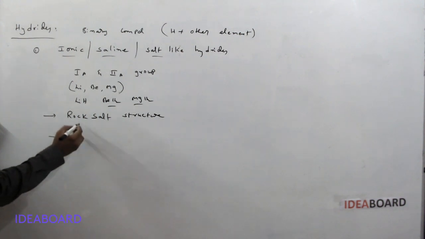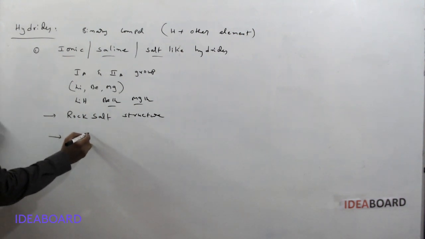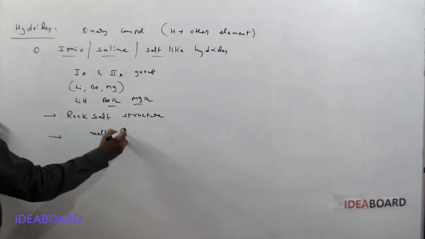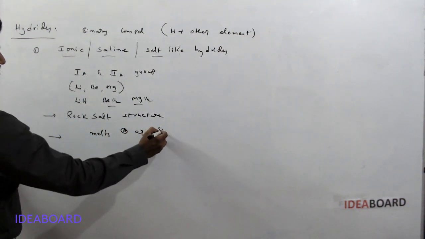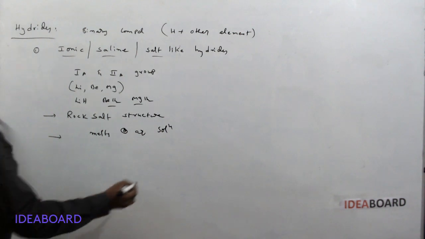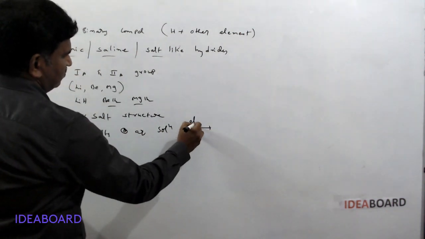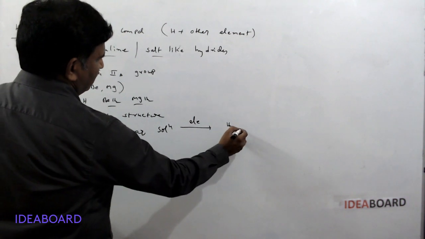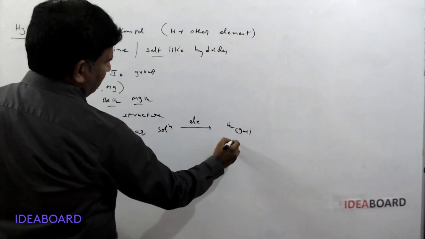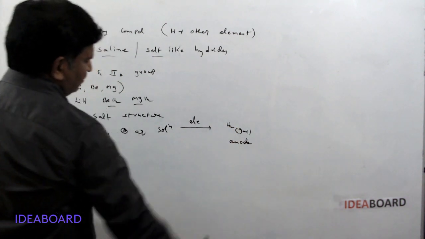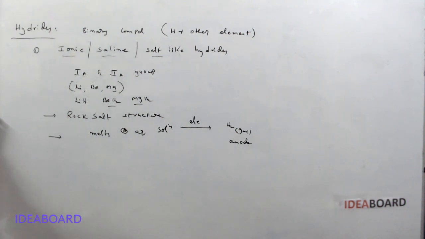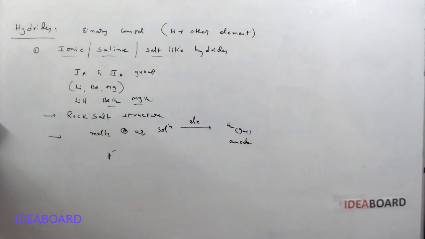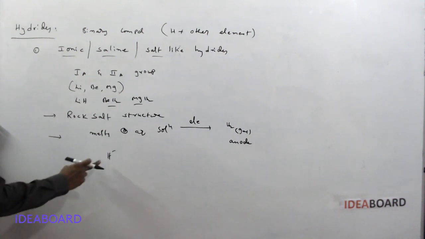Next, if these hydrides are taken as melts or aqueous solutions and electrolyzed, they release hydrogen gas at the anode. This indicates the existence of the H minus ion.